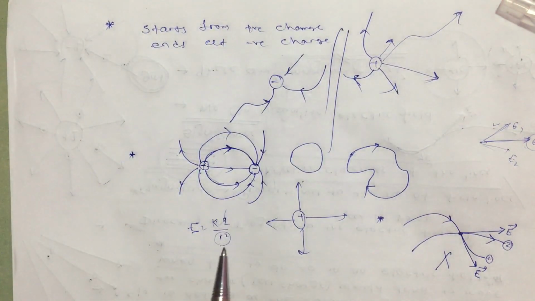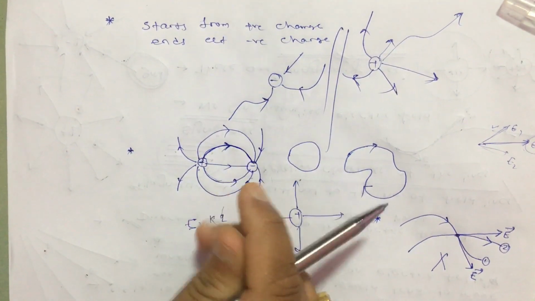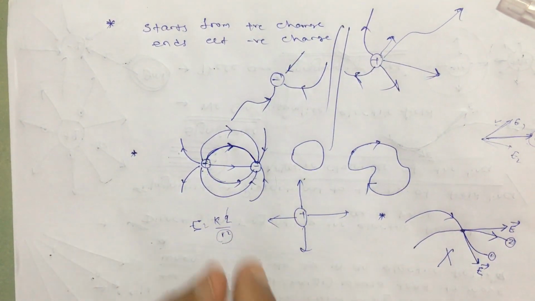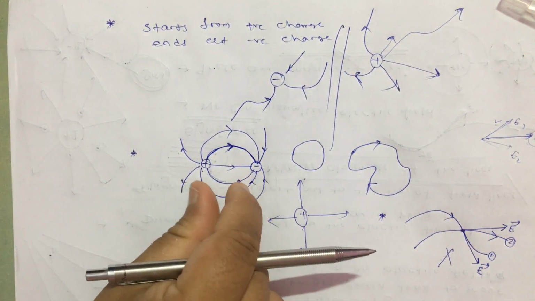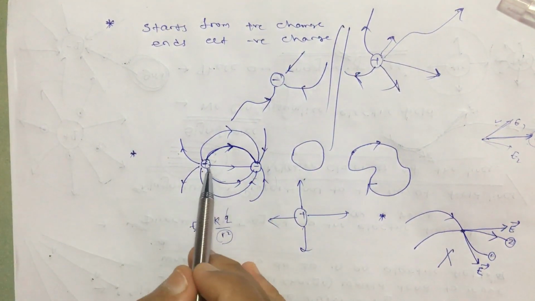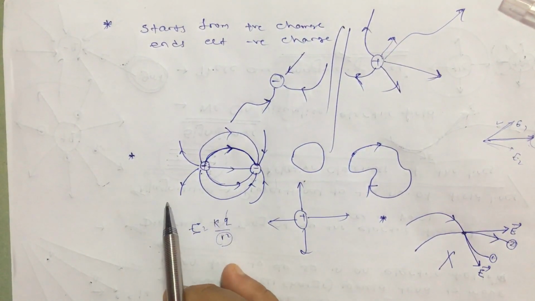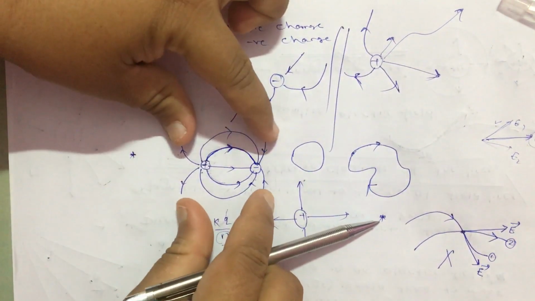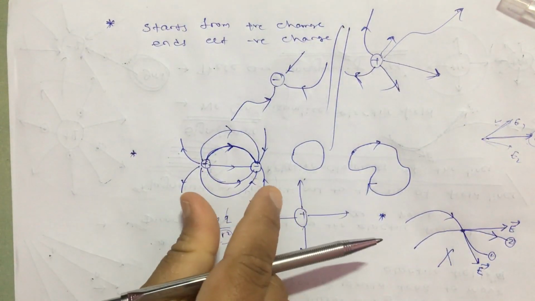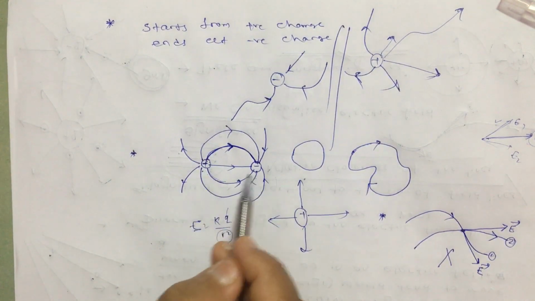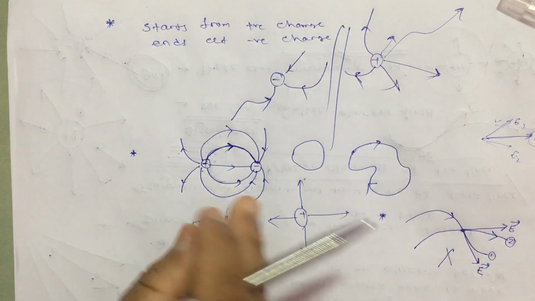Okay, so it must try to contract itself, or its length. Why? Because if it contracts, then only this positive and negative will come closer, because we always know that if it is a positive charge and a negative charge, they are going to attract each other. How can they attract? When these lengths are going to decrease. If each of the electric field lines will try to decrease their length, then only these positive and negative charges can come close to each other, or they can attract.